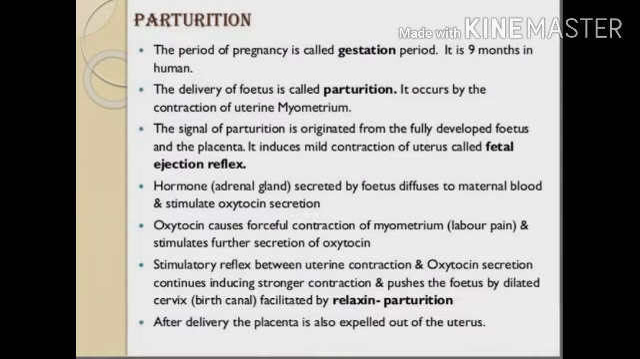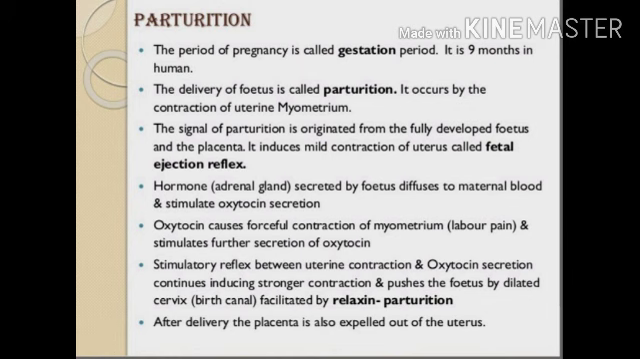Now, parturition. The period of pregnancy is known as the gestation period, and it is 9 months in humans. The delivery of the fetus is called parturition. It occurs by contraction of the uterine myometrium wall. The signal for parturition originates from the fully developed fetus and the placenta. It induces mild contractions of the uterus known as the fetal ejection reflex.